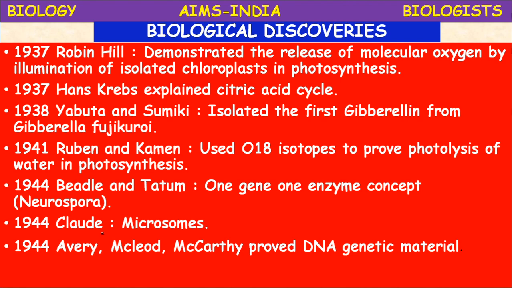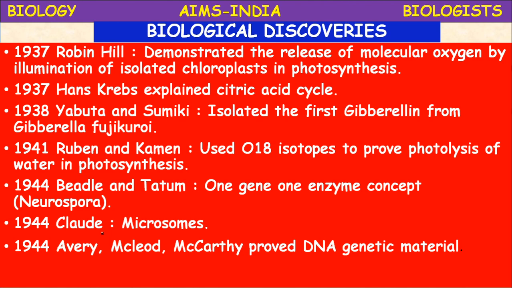Next, in 1944, Beadle and Tatum, very important, did research on Neurospora and proposed the one gene, one enzyme concept.